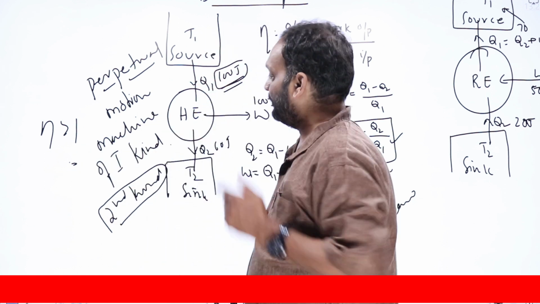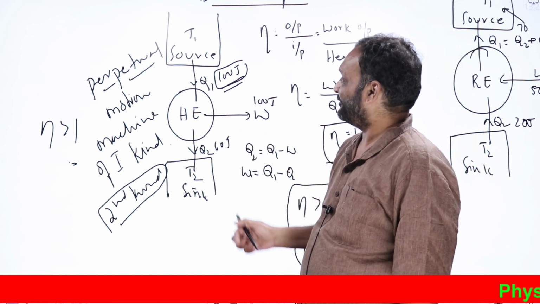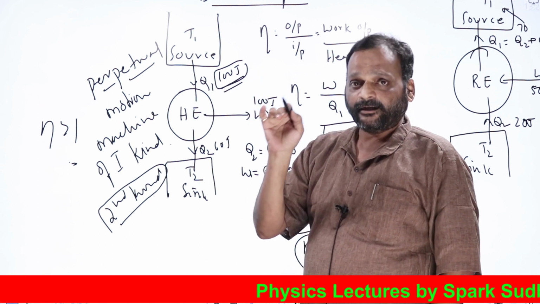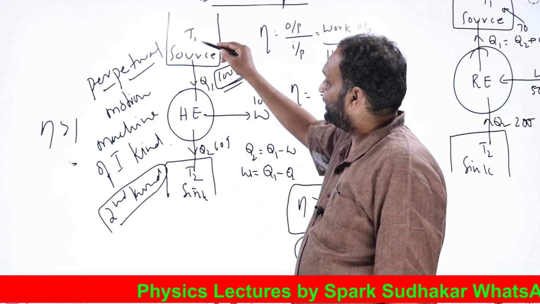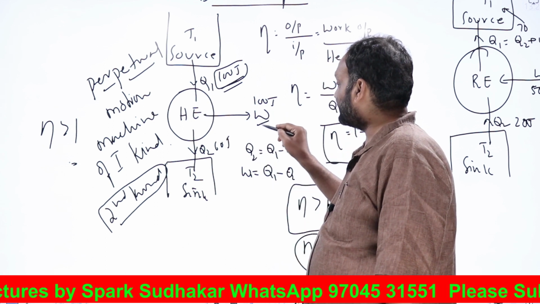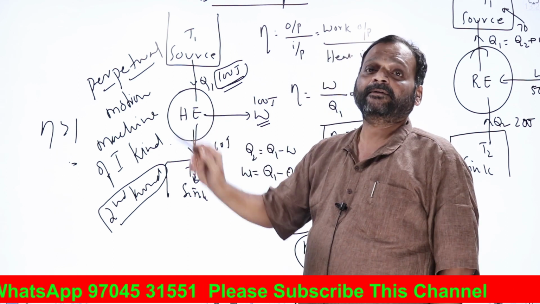Now we'll see what the Kelvin-Planck statement is. According to the Kelvin-Planck statement, no lifeless engine or inanimate engine can extract heat from a source at high temperature and convert all of it into work W without rejecting any heat Q2 into a sink at lower temperature.